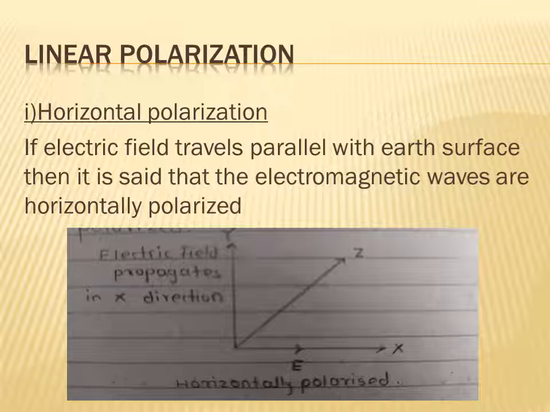This type of polarization is called a horizontal polarization.